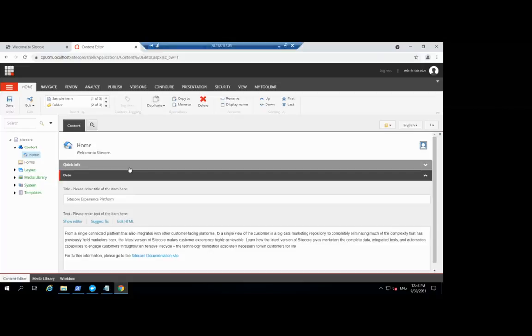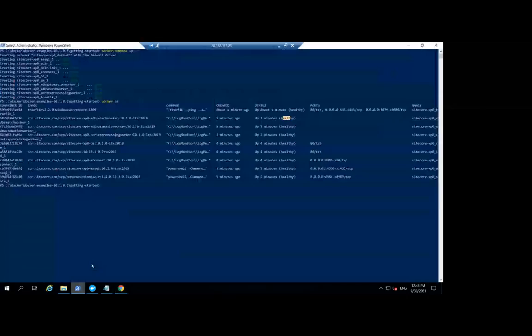So this is how you create a container. In this session we have seen the vanilla instance, but in the coming session we can see how to create a custom image and how to use modules, everything. We'll discuss that. To stop the Sitecore instance, you can simply use docker compose down. That's it. All the containers will be stopped, and only the containers will be stopped; the images will persist. If you want to clean up the images, there are separate commands.